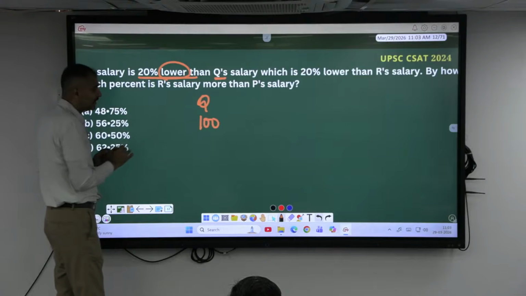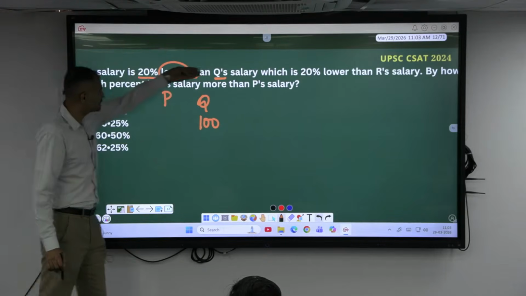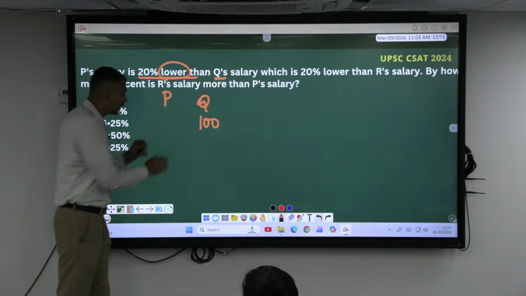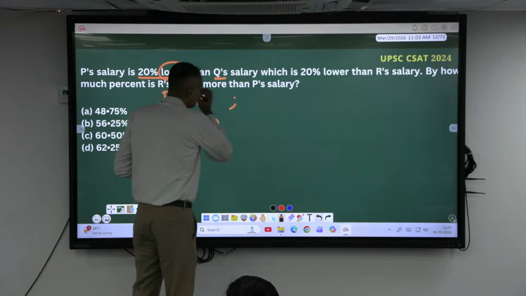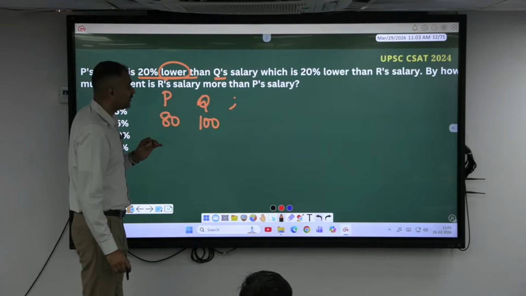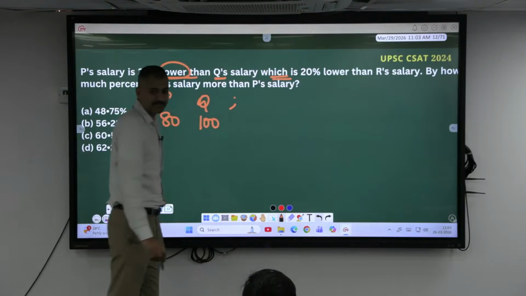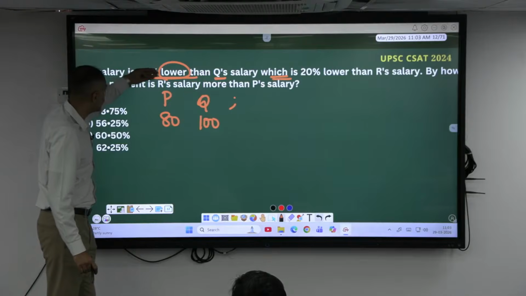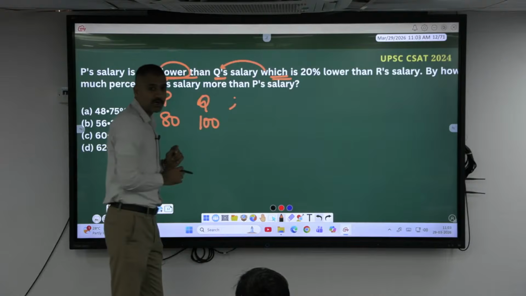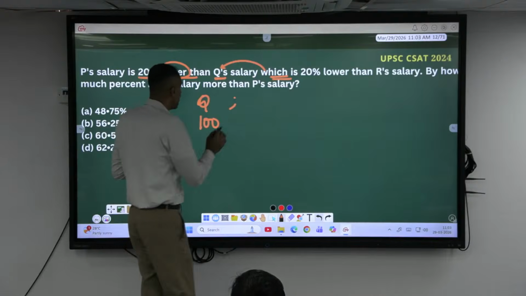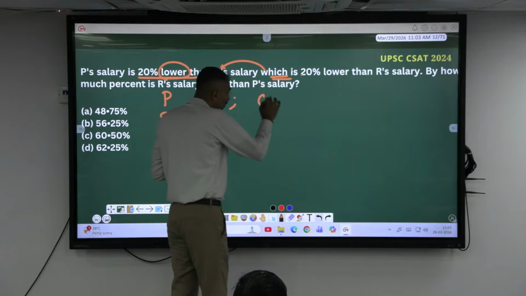If Q salary is 100, P salary will be how much? Come on. P salary is 20% lower than Q salary. This has to be 80. Right, sir? Similarly, which is 20% lower than R salary. This is a comparison of who and who? R and Q. P salary is 20% lower than Q salary, which refers to what? Immediate person here, Q salary. So Q salary is 20% lower than R salary. So here Q and R, what should I assume?